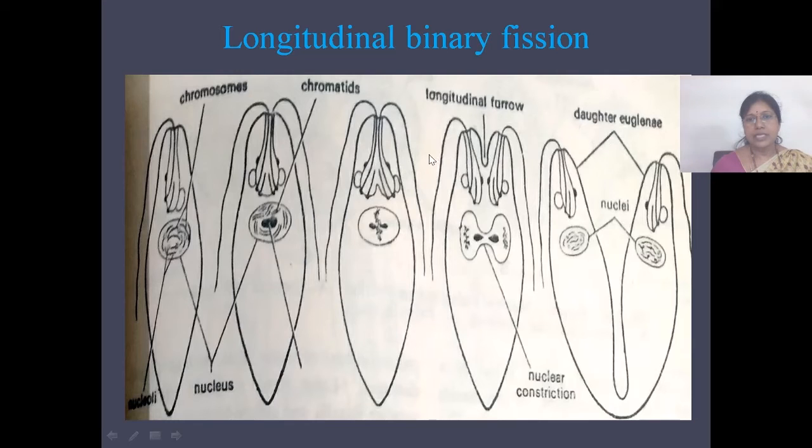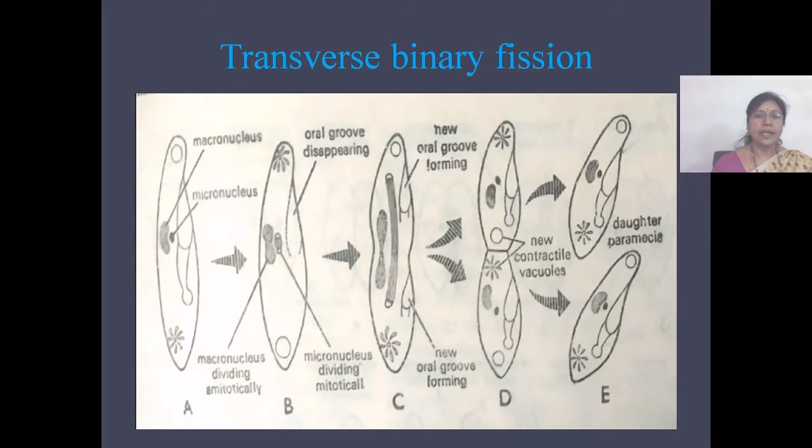The fission starts at the anterior end and continues to the posterior end, thus dividing the parent individual into two daughter individuals. This type of binary fission, which occurs in the longitudinal axis of the body, is called longitudinal binary fission.